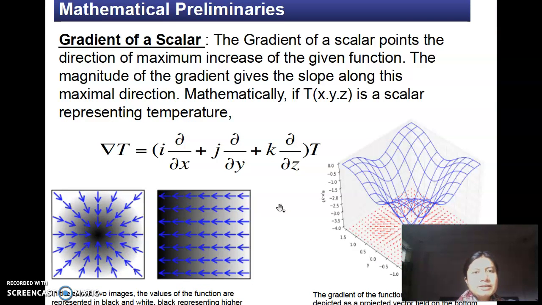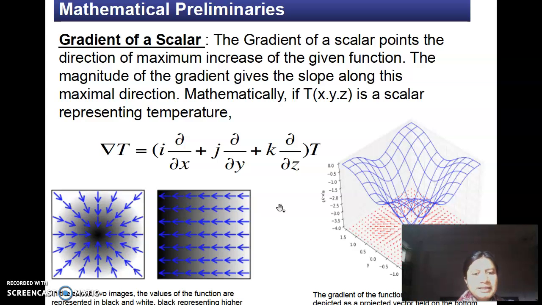Now, before starting with electromagnetic theory, we need to understand some basic mathematical preliminaries. So to begin with, let's understand what we mean by the gradient of a scalar. The gradient of a scalar points in the direction of maximum increase of the given function. If T is a scalar quantity representing the temperature such that T depends on x, y, z, then the gradient of T, read as del T, is nothing but i times del by del x plus j times del by del y plus k times del by del z of this temperature T.